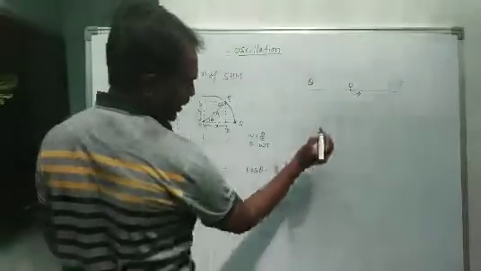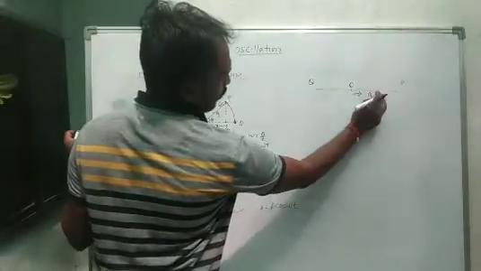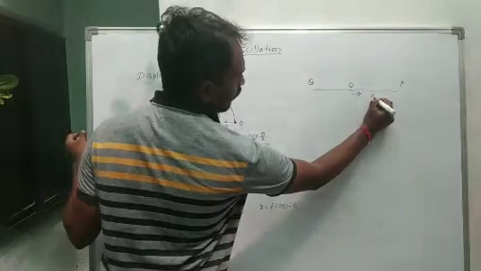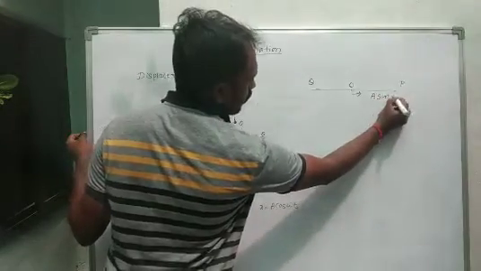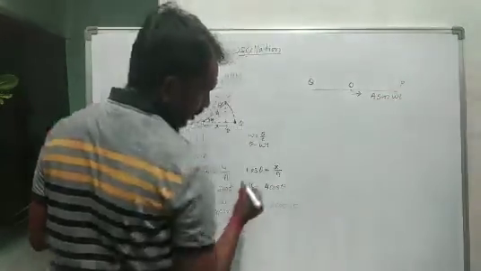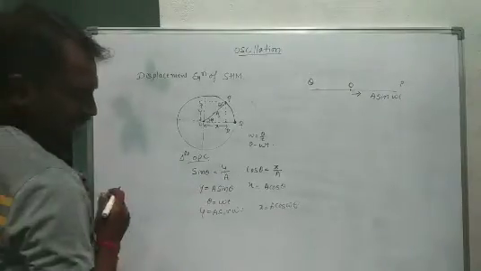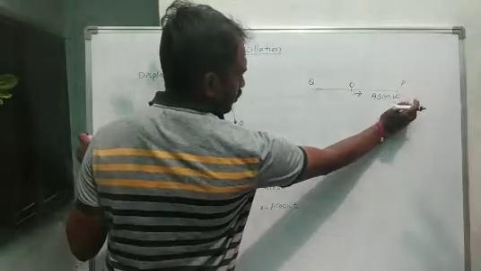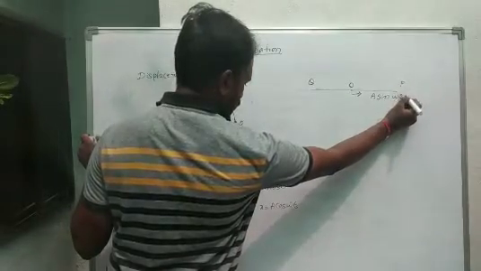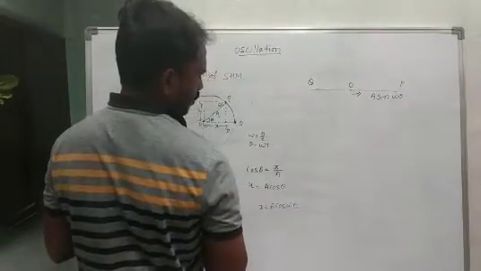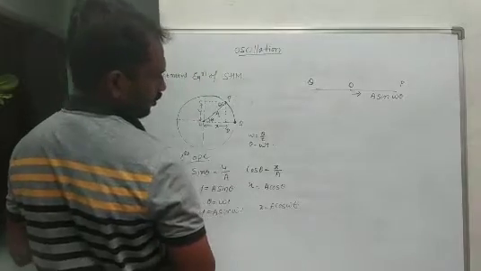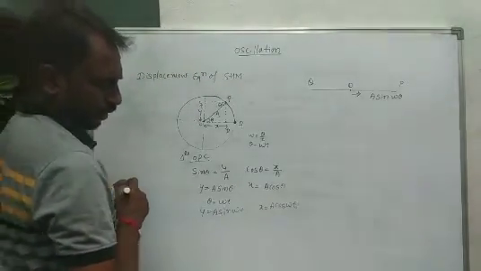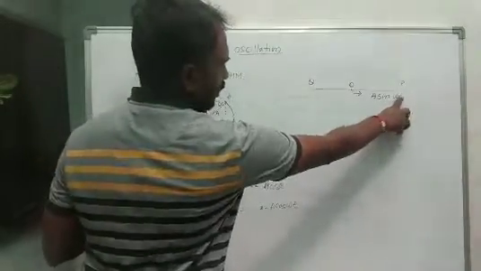Then the equation is y equal to a sine omega t, where theta is omega into t.